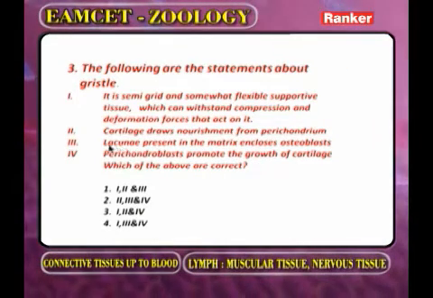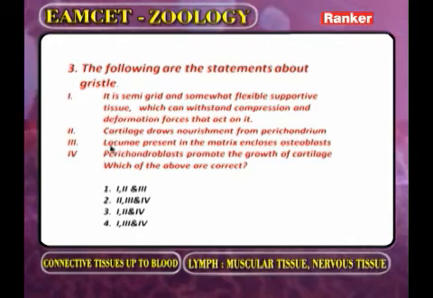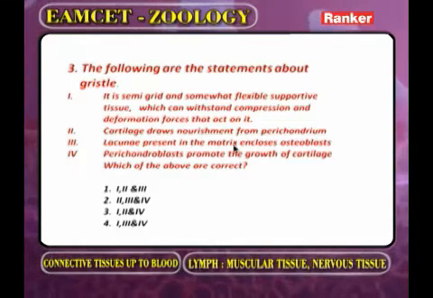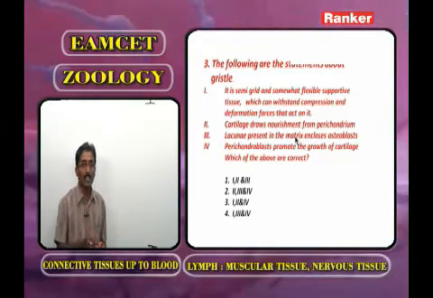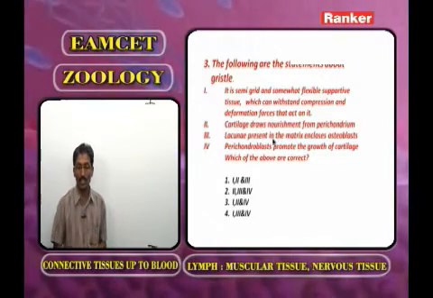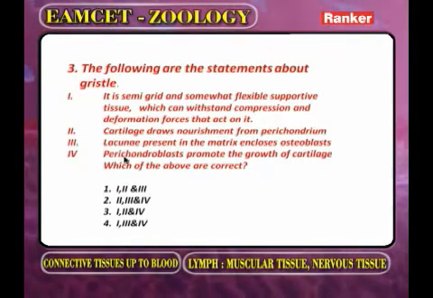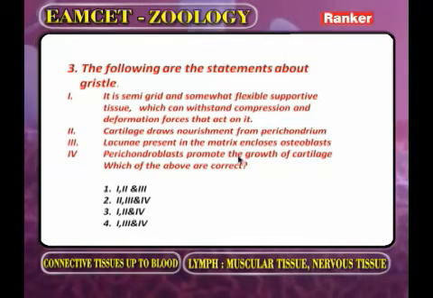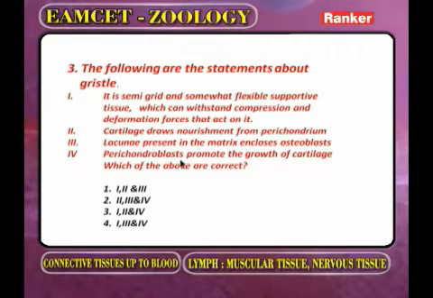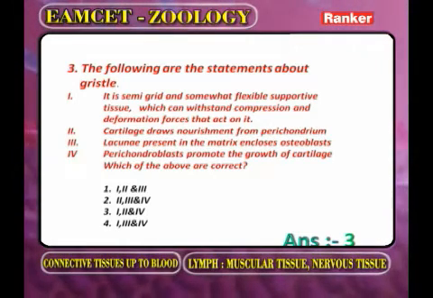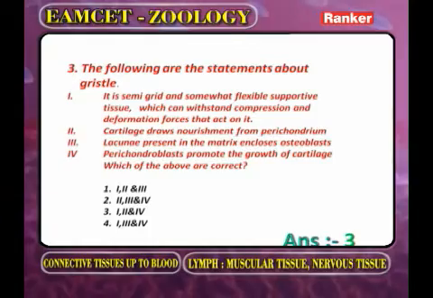Now the third one, lacunae. What is meant by lacunae? That is the empty space. The lacunae present in the matrix encloses osteoblast. But we are asking regarding the cartilage. Regarding the cartilage, what type of cells are present? Chondroblast, but not osteoblast. So the third statement is wrong. Now the fourth one, perichondroblast promote the growth of cartilage. Now based on this information, you have to select the correct answer for this question. What are the statements regarding the grizzle? The first option correct, second option correct, and the fourth option also correct. Now we go for the next question.